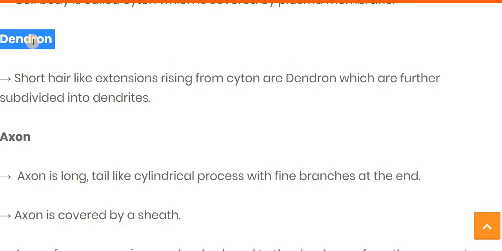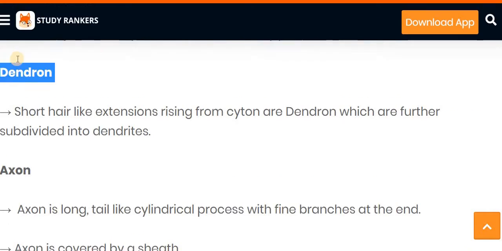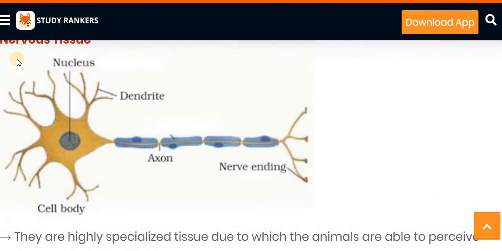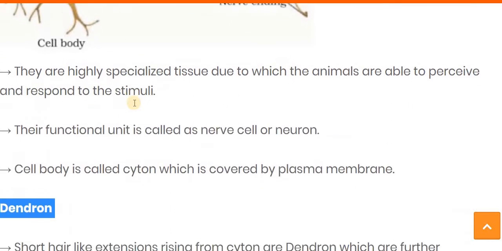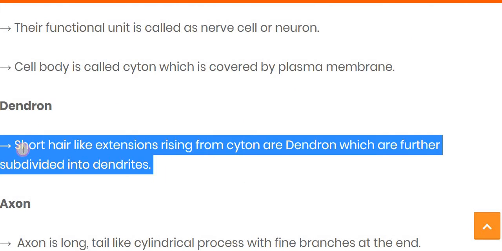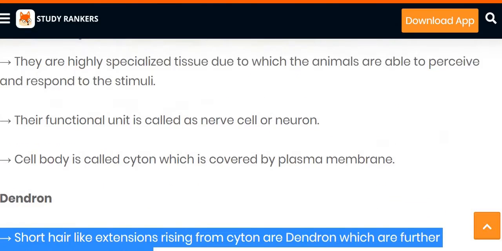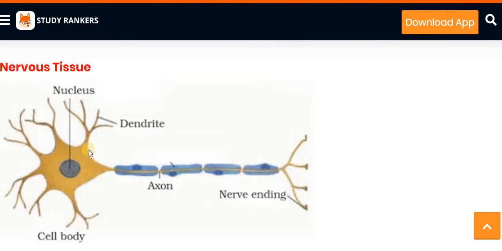Now let's see the parts of this neuron, or you can say the nerve cell. The first one is the dendron. Here you can see in this structure, this part is called the dendrites, or you can also say the dendrons. This is the short hair-like structure which extends from the cytosol. In the figure, the dendrites are the hair-like structures which arise from the cytoplasm.